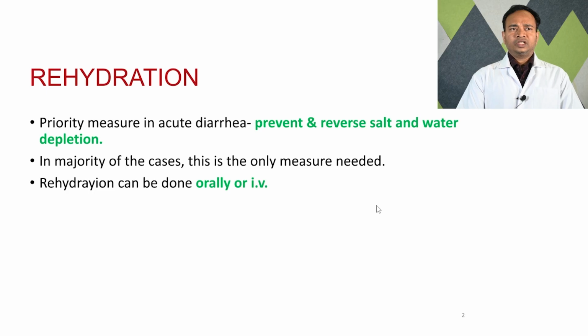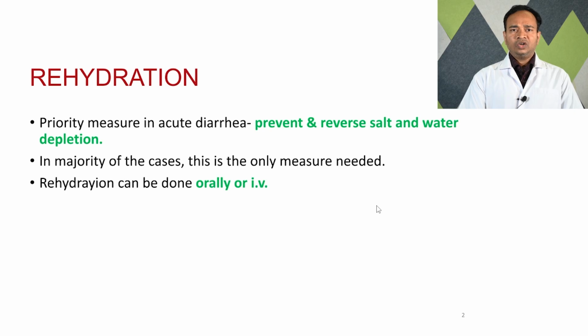My presentation is about oral rehydration solution, in which we try to cover rehydration, because in cases of diarrhea and dehydration, there is loss of electrolytes and water. So, our main purpose in treatment of diarrhea and dehydration is rehydration. The priority measure of acute diarrhea is to prevent and reverse salt and water depletion, because in most cases of acute diarrhea there is loss of salt and water. In the majority of cases this is the only measure needed.